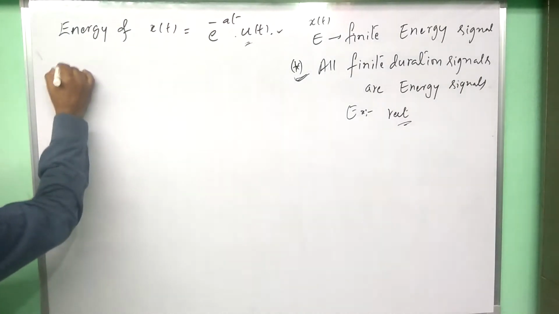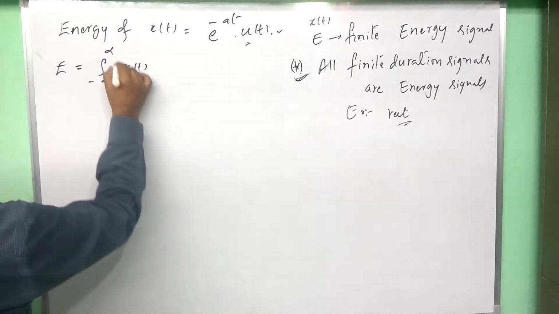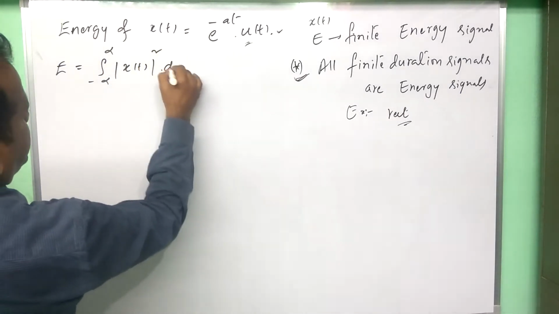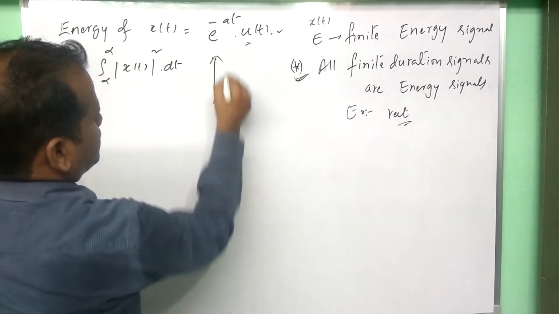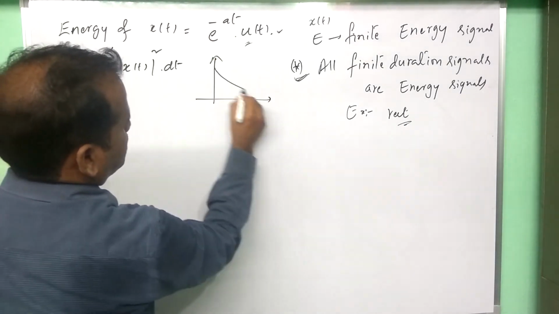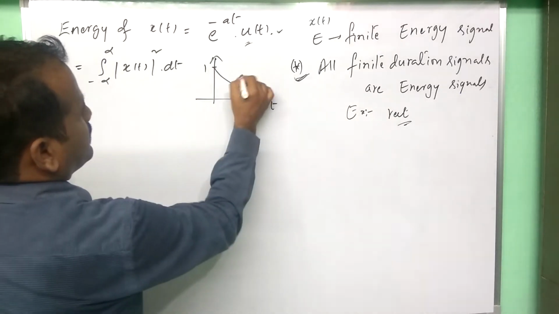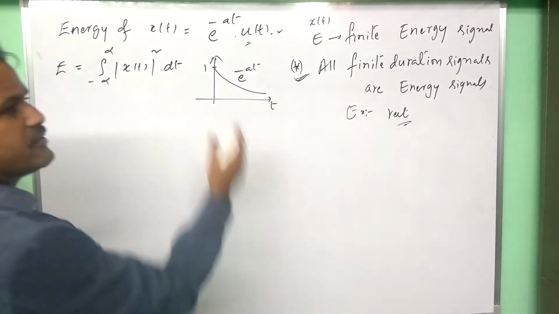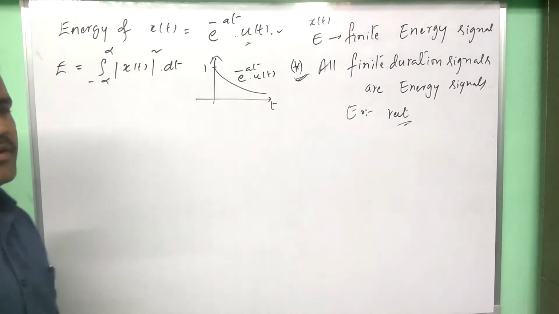First, energy of any signal we calculate with the formula integral from minus infinity to plus infinity of magnitude of x of t square dt. Right. x of t is e power minus at u of t. The graph of this signal is like this. At origin it is 1. This is e power minus at. Since it is only a right hand side signal, this is u of t. Fine.